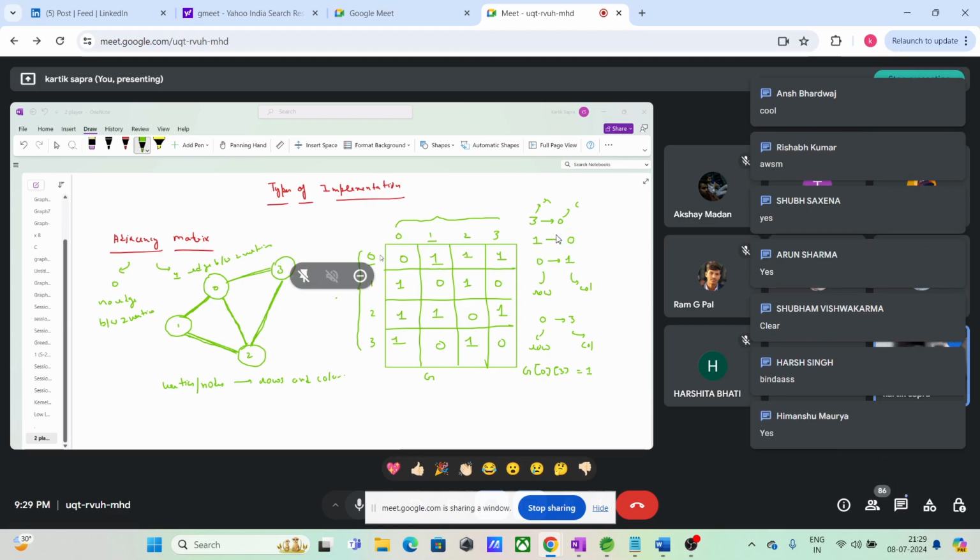Right guys, let's carry on forward. So this was your adjacency matrix, right?